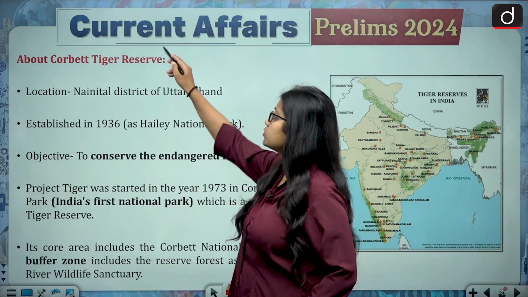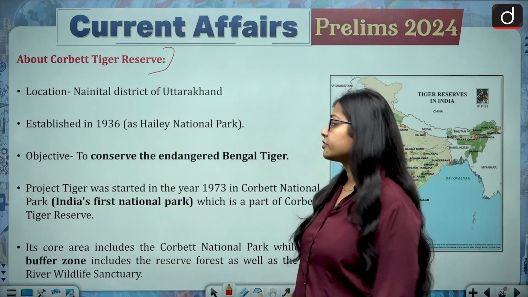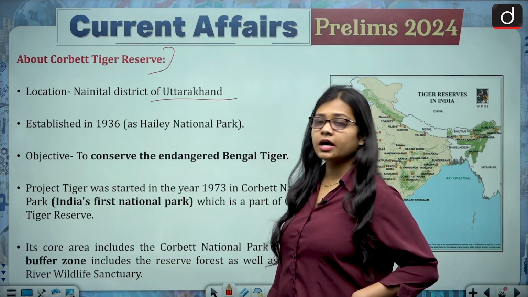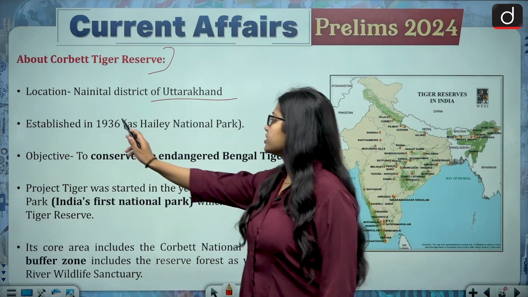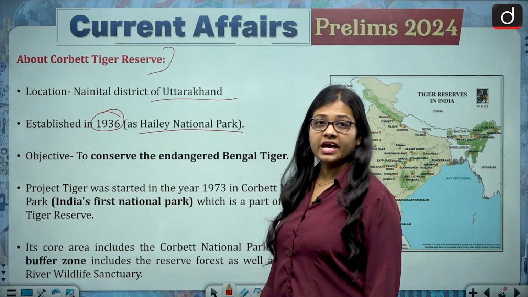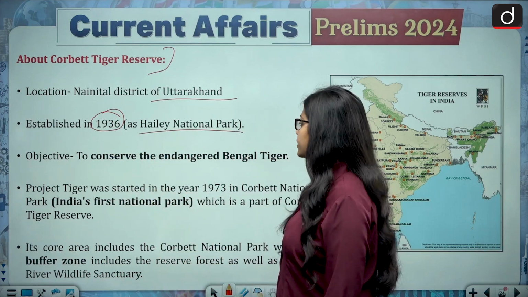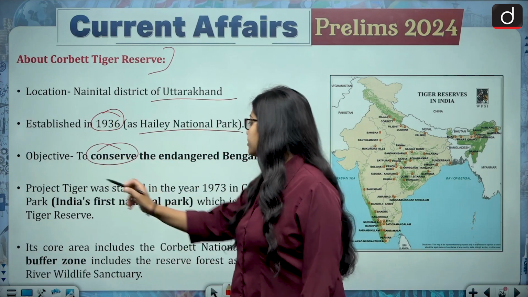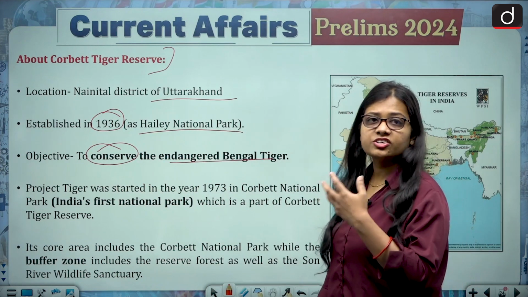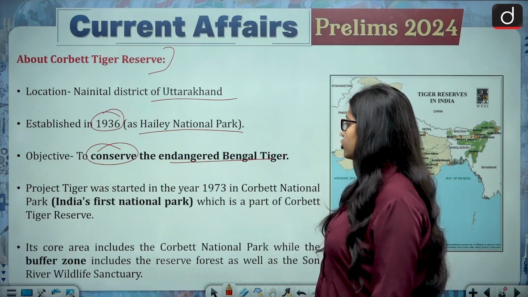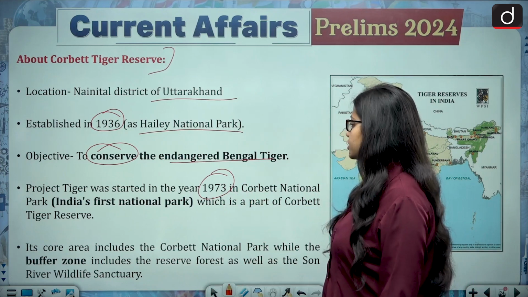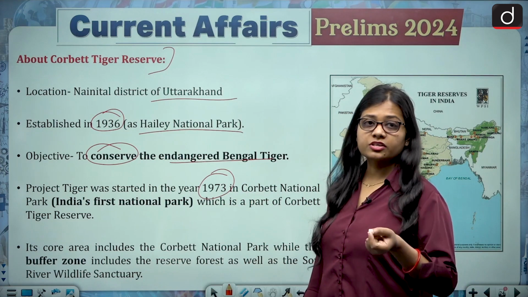Then comes about the Corbett Tiger Reserve. The location is Uttarakhand, district Nainital. It was established in the year 1936 as Hailey National Park, and the objective was to conserve the endangered Bengal tiger. Project Tiger was started in the year 1973 in Corbett National Park, which is India's first national park.